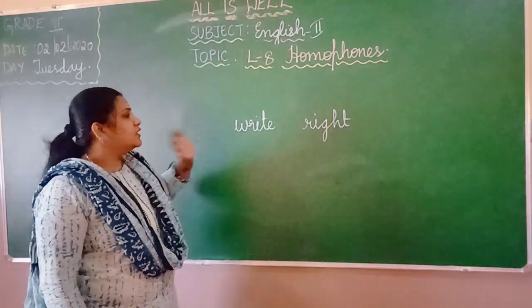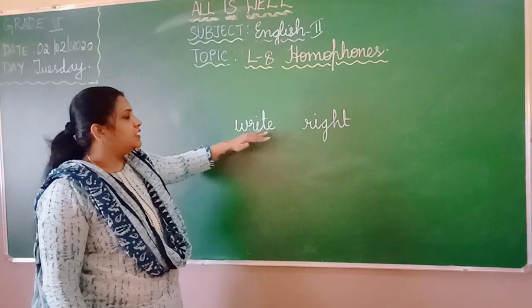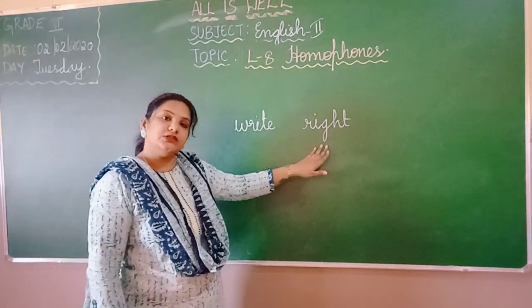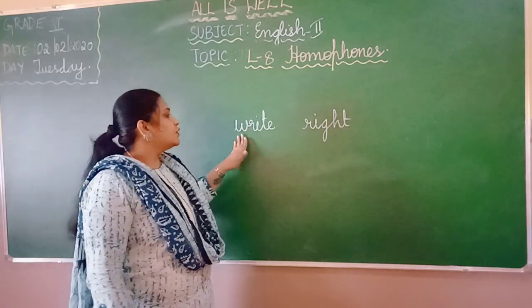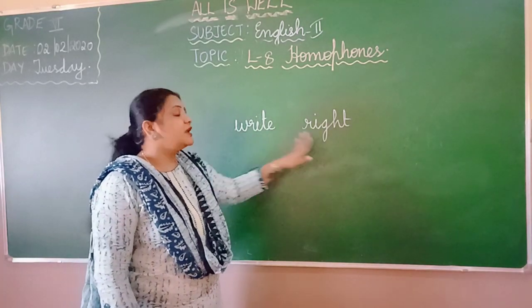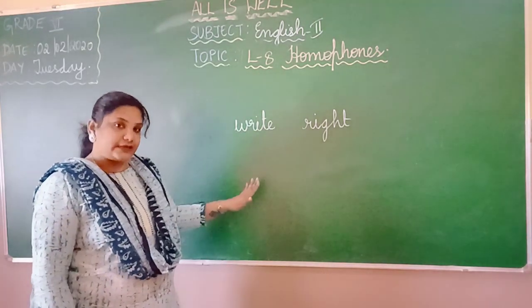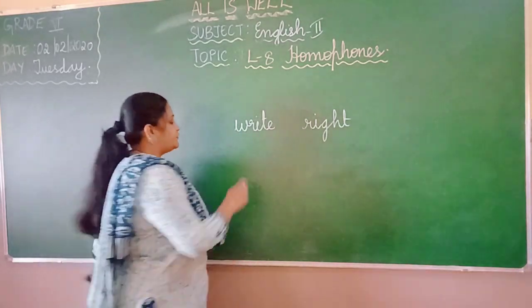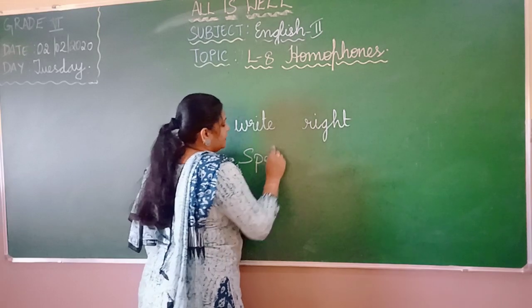So, see the words which sound the same, but this also you pronounce as right and this also you pronounce as right. Correct? So, the words which you pronounce the same, but whose spelling and meaning is different. What is different?